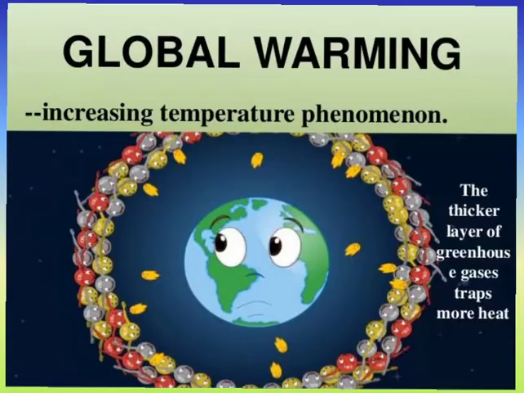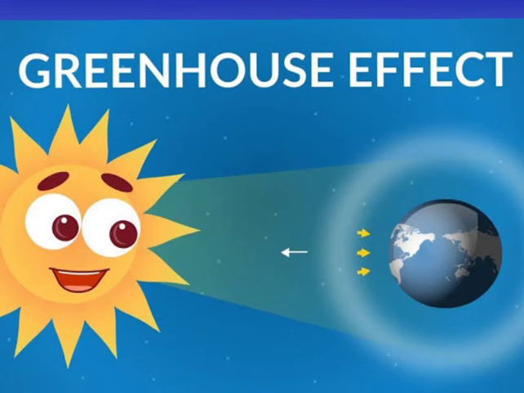And what are the effects of air pollution? We have studied 4 effects. Yes, global warming, holes in the ozone layer, acid rain and certain diseases. What is global warming? The increase in the overall temperature of the earth's surface is called as global warming. And how it is happening? For that we have to know what is greenhouse effect. What is greenhouse effect?